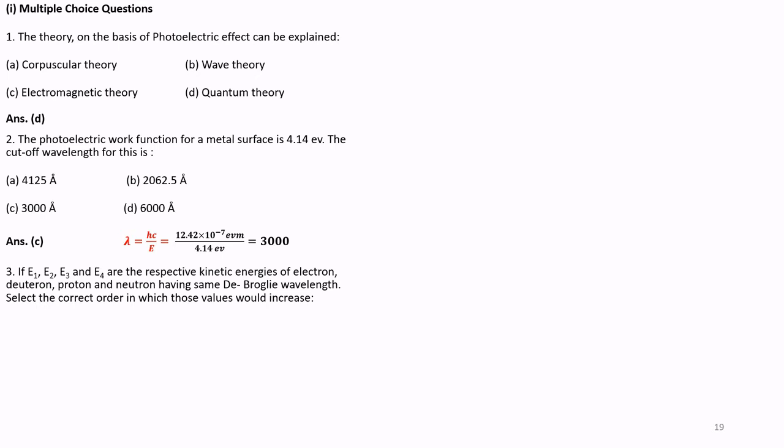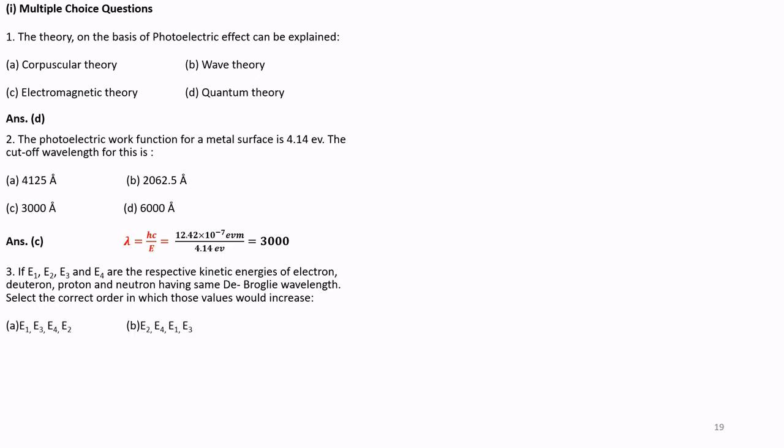Select the correct order in which those values would increase. So we have to arrange them in the increasing order of wavelength or kinetic energy.